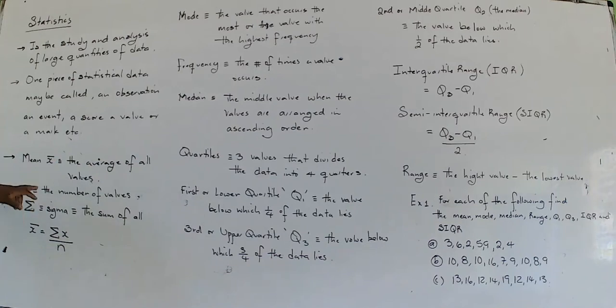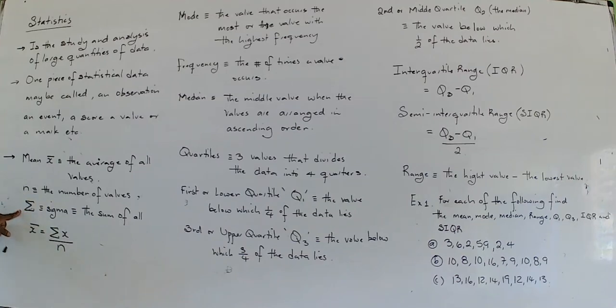Now, mean, and the symbol for mean is X bar. Mean is the average of all values. So when someone asks you to find mean, what they're asking you to find is the average of all values. N here stands for the number of values.